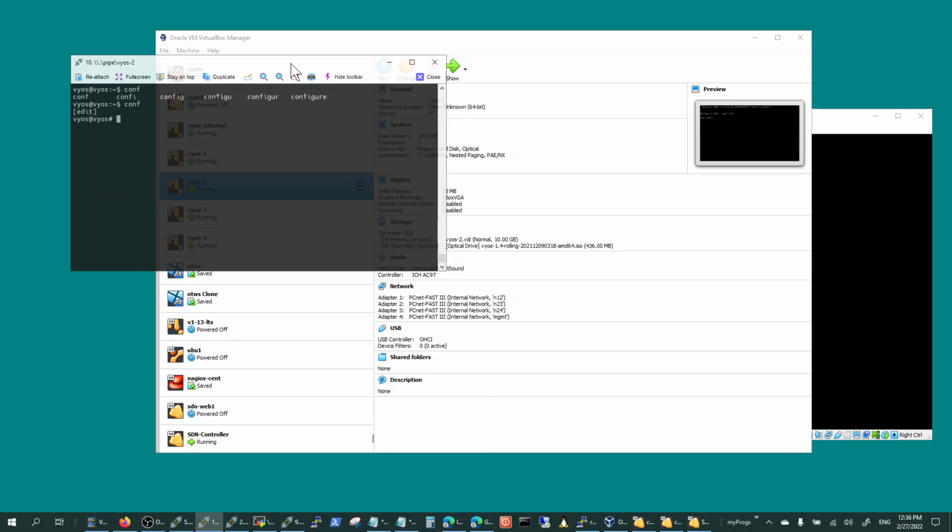Configuration, show protocol BGP. I've got two peers, and this is the one that I'm going to be peering with.